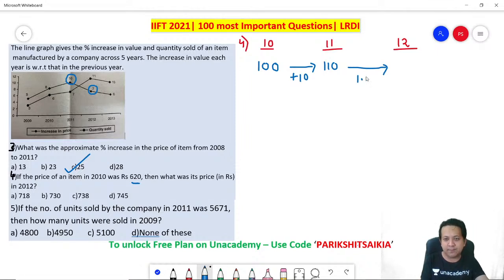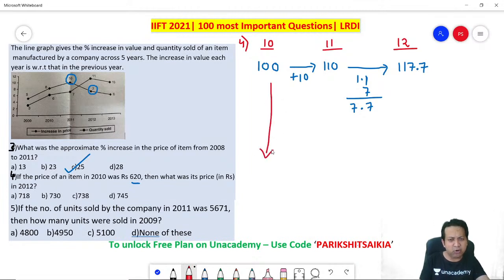That means 1.1. So if 1% is 1.1, remember you need a 7% increase. So 7% has got to be 7.7. So the increase is 7.7. So 110 plus 7.7 is 117.7. Now this would have been your answer, but I hope you agree that these are your assumed numbers. What is the author saying?